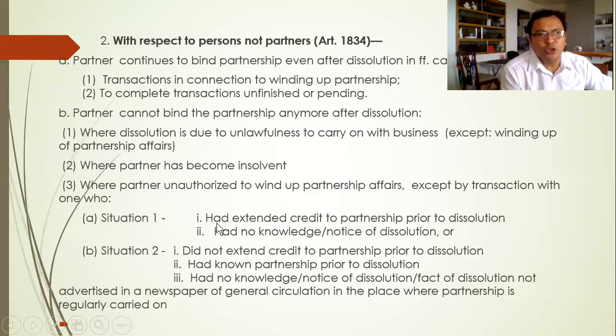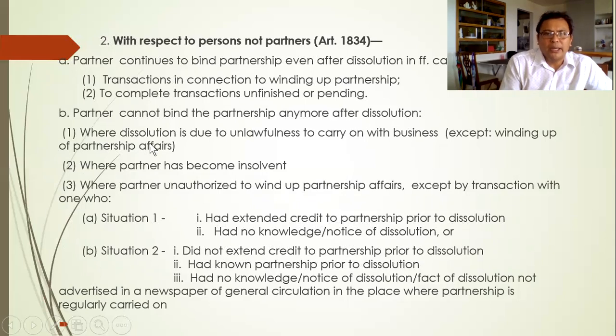Now, the dissolution with respect to persons, not partners. So a partner who continues to bind the partnership even after dissolution in the following case. So we already discussed this. Number one, transactions in connection to wind up the partnership and to complete transactions unfinished or pending. So we discussed that already. Now, this letter B is when a partner cannot bind the partnership anymore after dissolution.